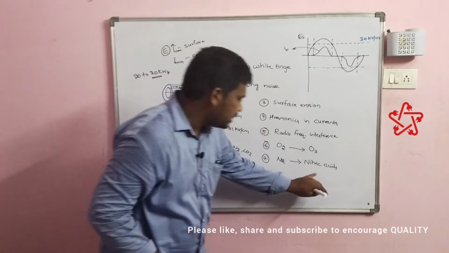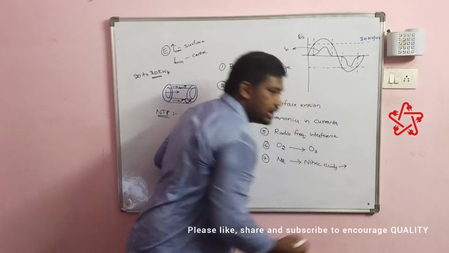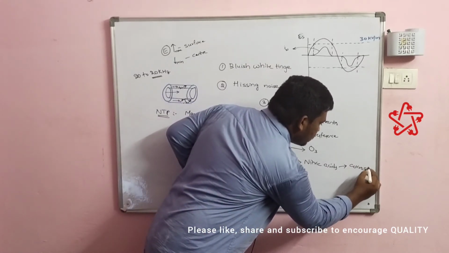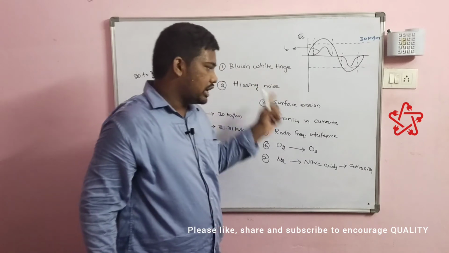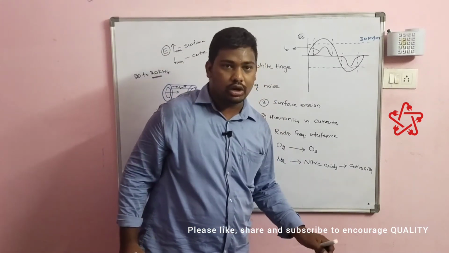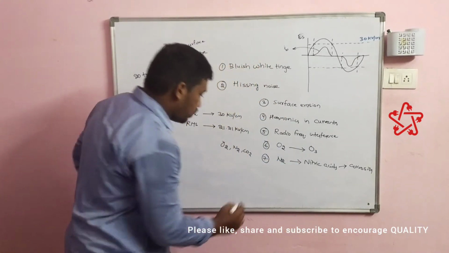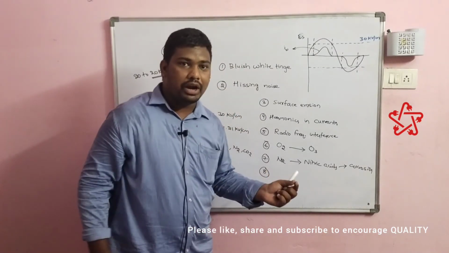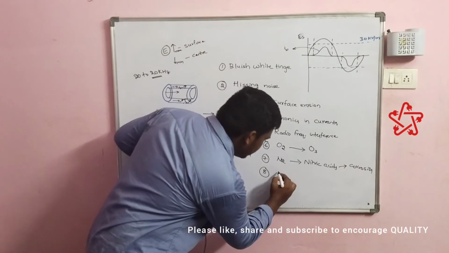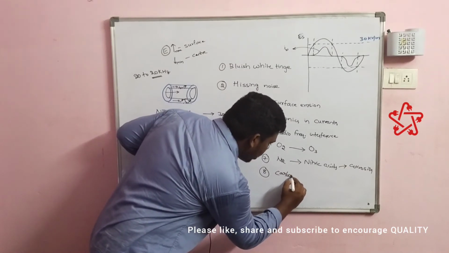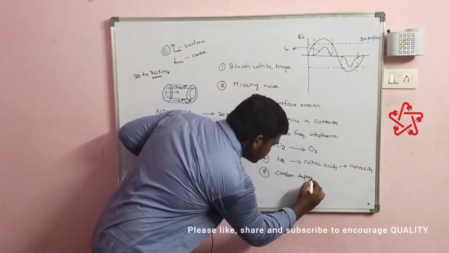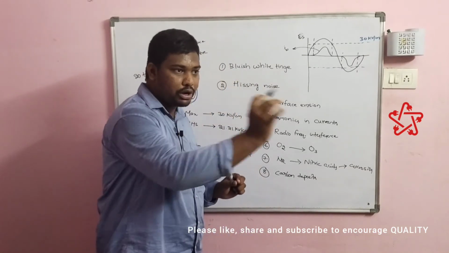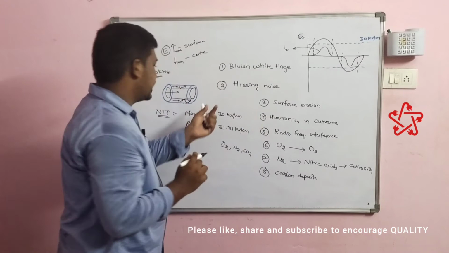Due to this nitric acid, since it is an acid, acids generally cause corrosion. So the conductor will also lead to corrosion. The next point, carbon dioxide. Carbon dioxide will form carbon deposits. We can see small carbon deposits on the conductor.